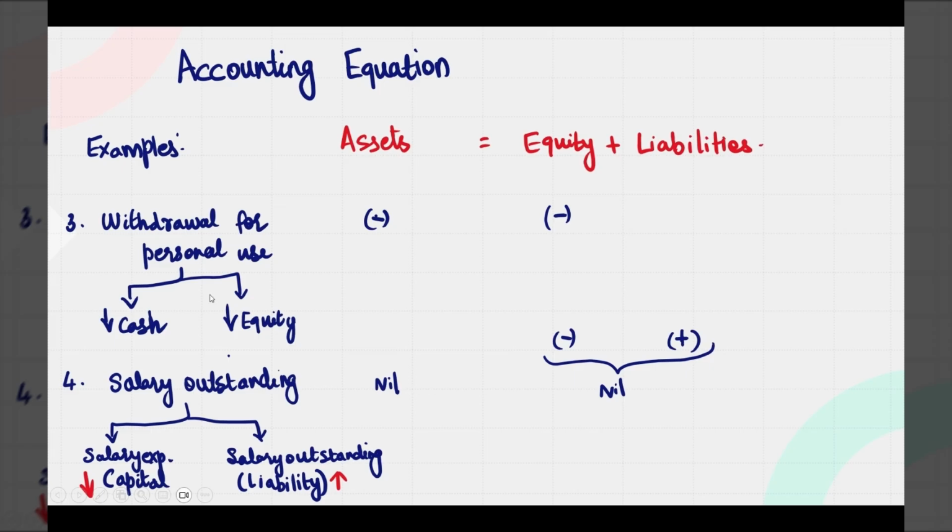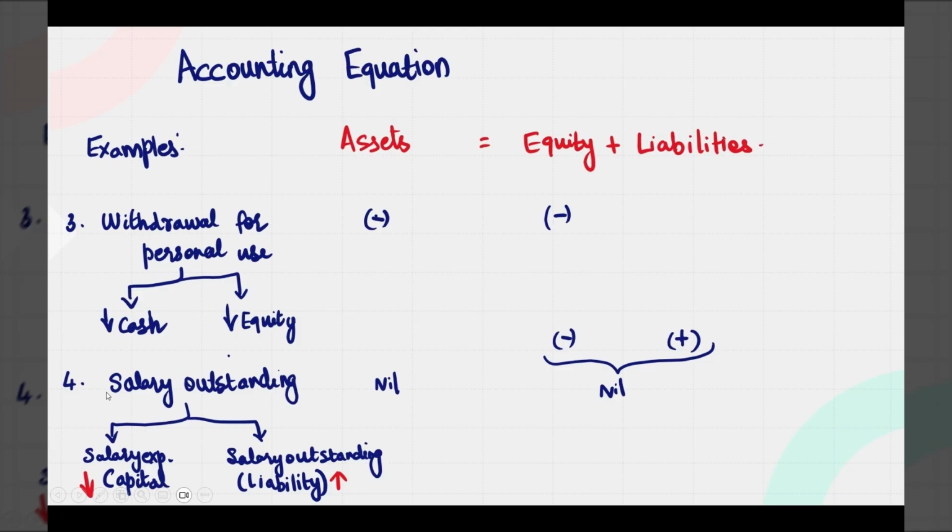So on one side it is nothing but drawings, and drawings is nothing but a reduction of equity. So your equity reduces, and on the other side your cash gets reduced because it is being withdrawn from the entity. So you can see that there is a reduction on the asset side, and there is a corresponding reduction on the right hand side of the equation as well.